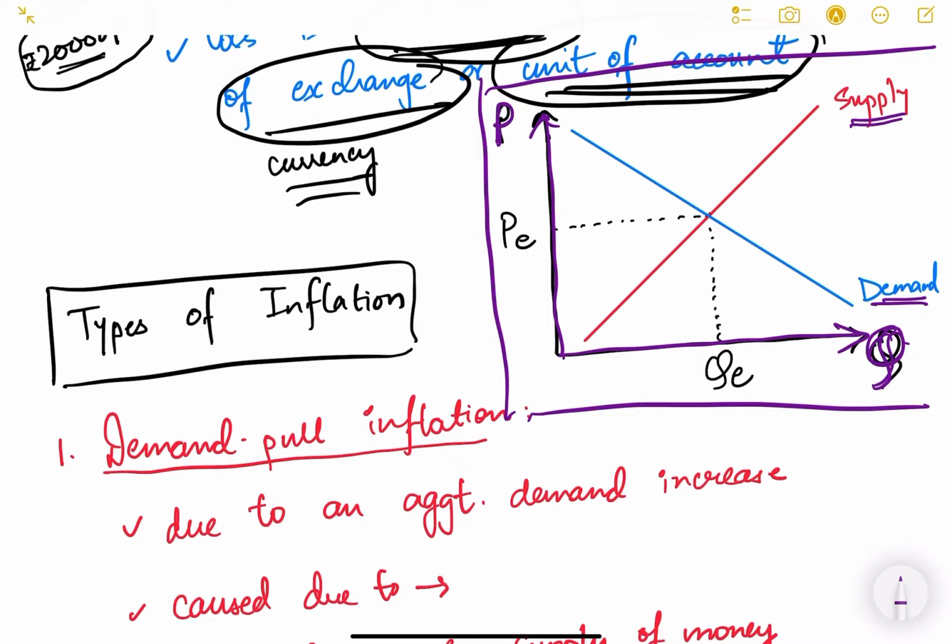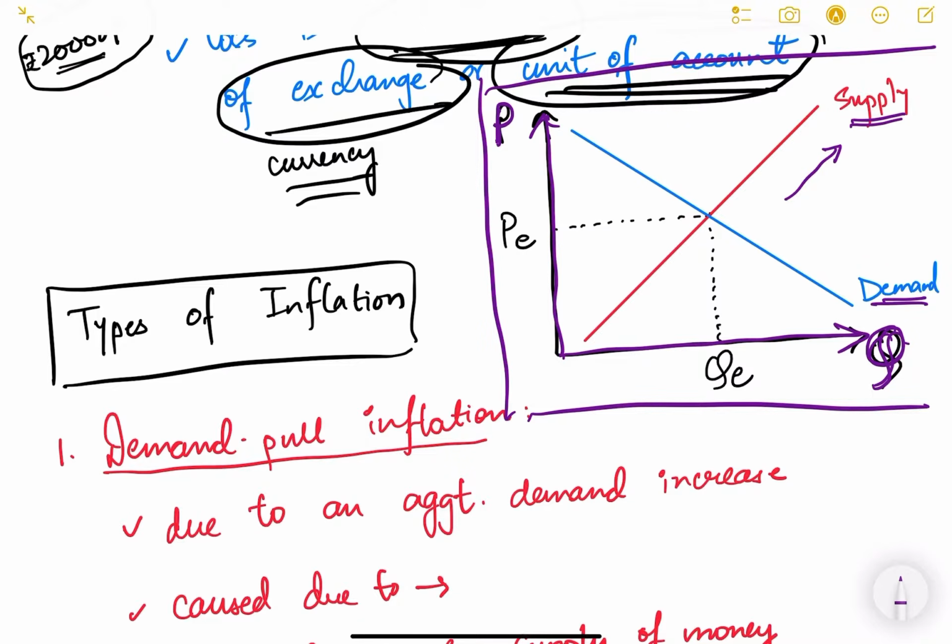The demand curve is downward sloping because as per the law of demand, as the price of the commodity decreases, the quantity demanded increases. For supply, as the price of the commodity increases, the quantity supplied increases. That's why it is an upward sloping curve, and the demand curve is downward sloping. This is a typical demand supply diagram.